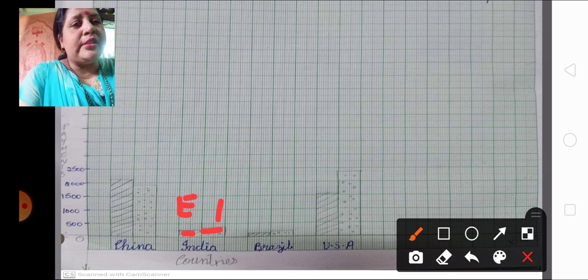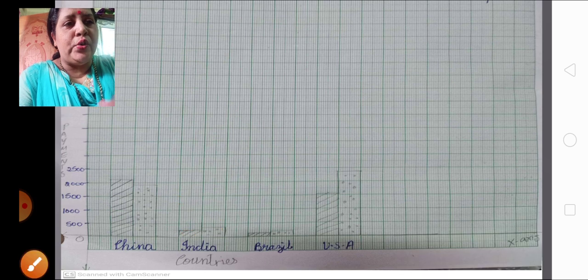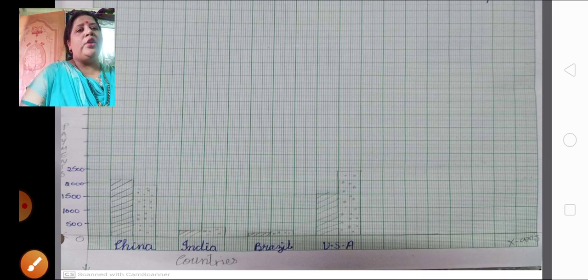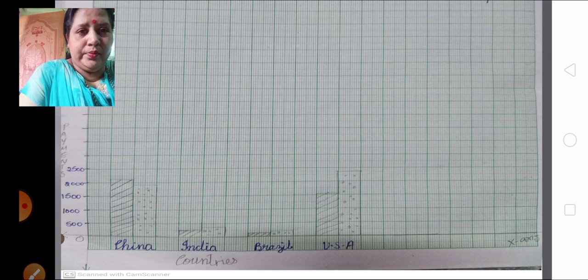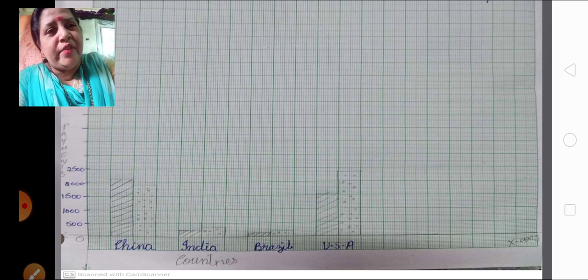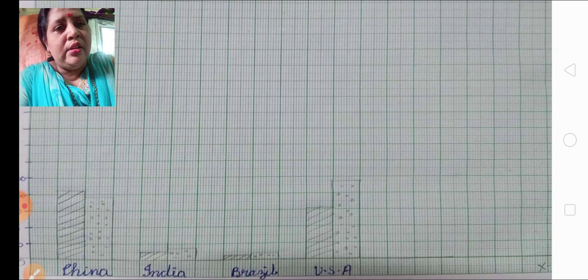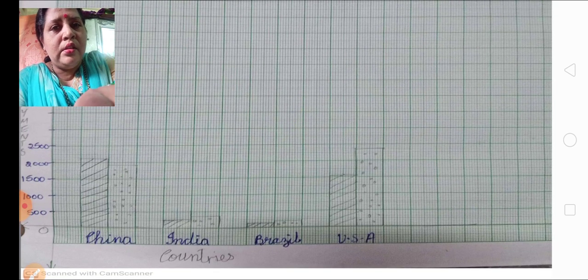Next country we are going to do is Brazil. What is the data of Brazil? The data of Brazil was 190 and 241. So you can see over here it is very, very small.